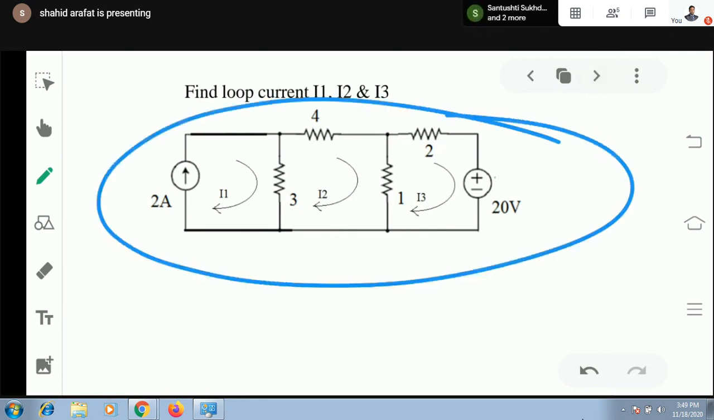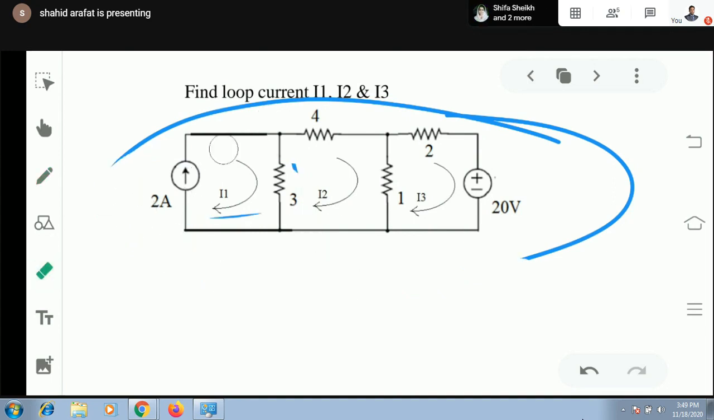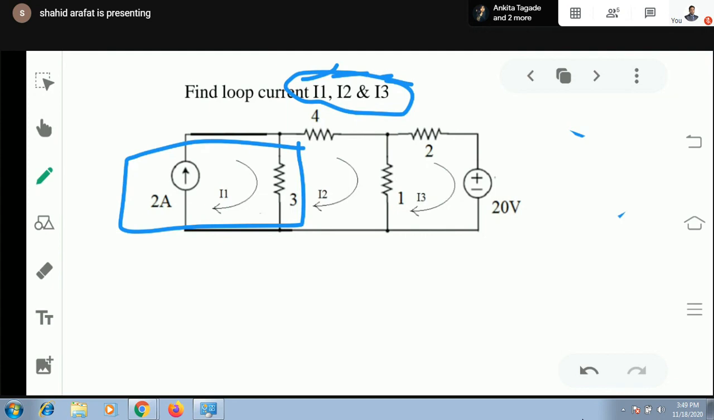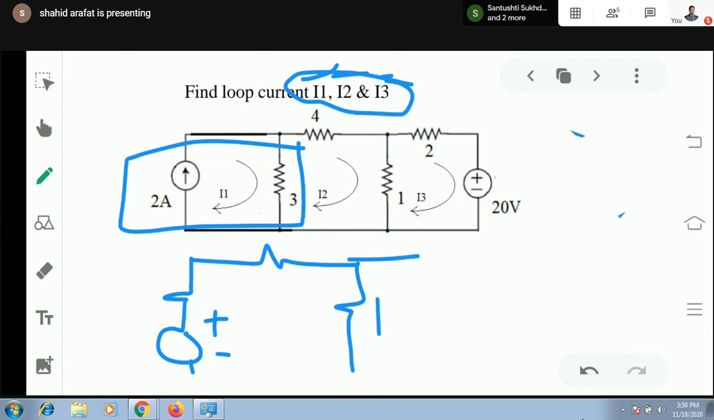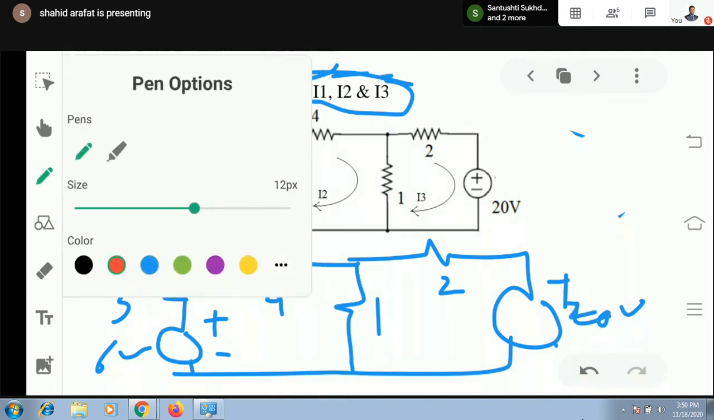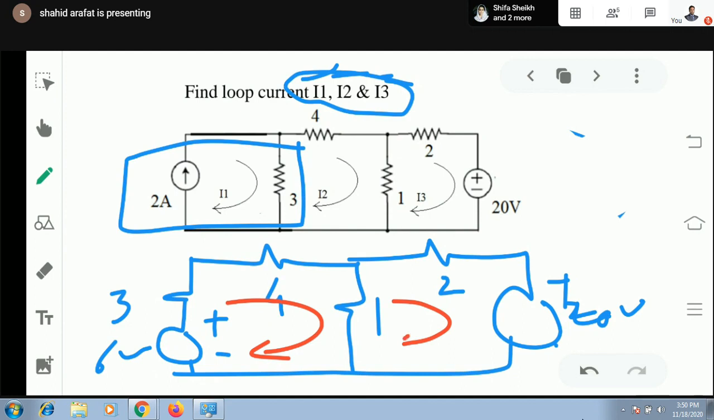Here also, there's nothing new. You can simply convert this current source into a voltage source. But there is one problem. Here, we need to calculate I1, I2, and I3. So if we convert this current source into a voltage source, then what would happen? This will remain 1, this will remain 2, 4 and 3 becomes 6 volt, and this was 1 and this was 20. So after conversion, we will have only two loops available, I1 and I2. So how can we find all three currents, I1, I2, and I3?